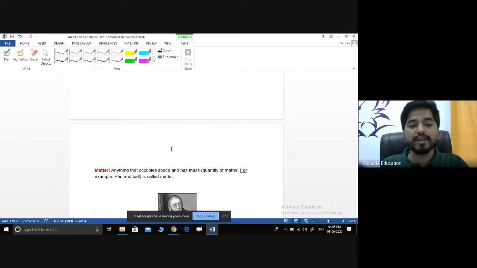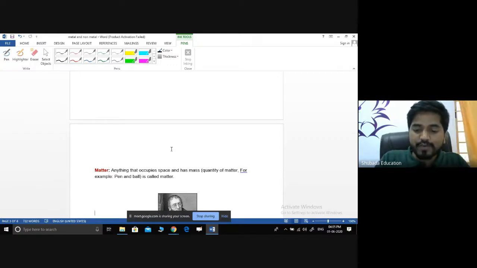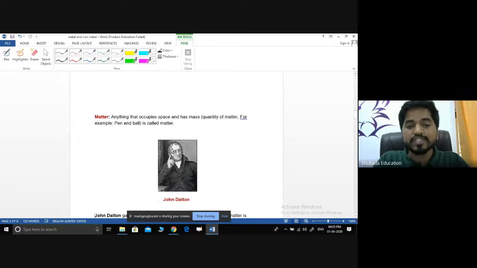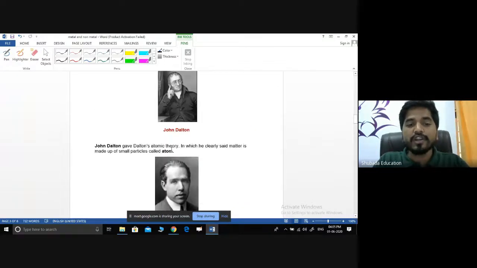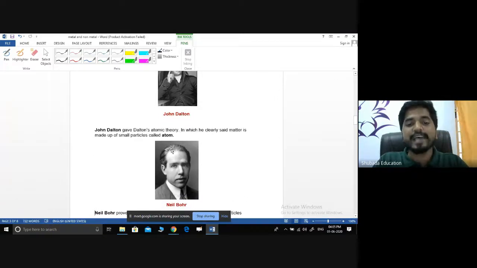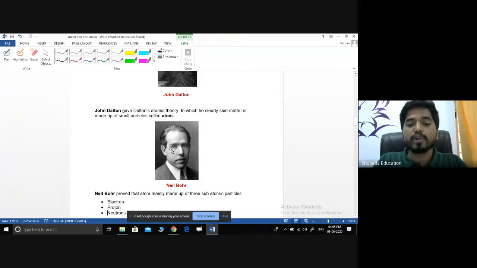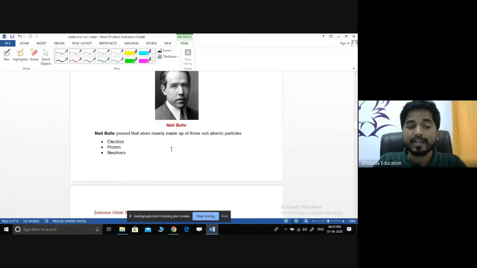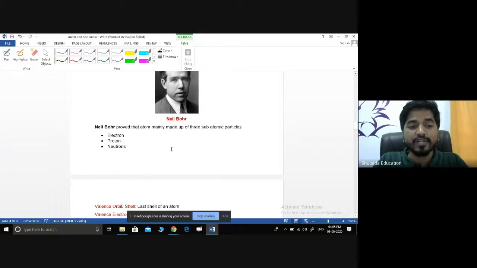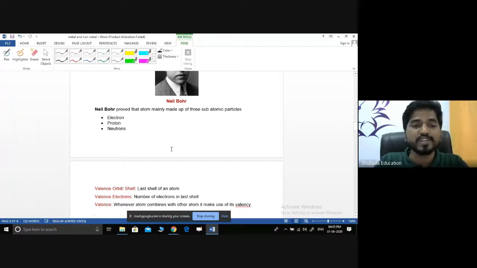This phone is also made up of different types of materials which are assembled together, right? This was explained for the first time by John Dalton. According to John Dalton, matter is made up of small particles called atoms. Then what is an atom? An atom consists of subatomic particles: electrons, protons, and neutrons. Electrons are negatively charged, protons are positively charged, and neutrons are neutral and do not carry any sign.